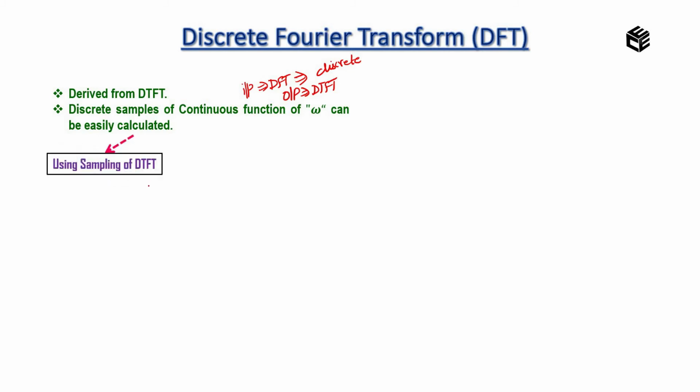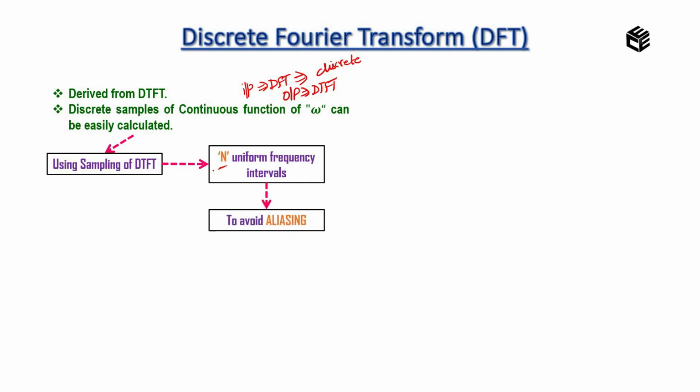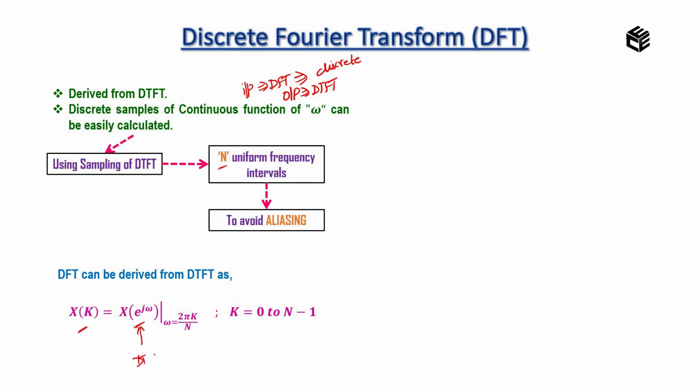With the help of a sampling technique, and the sampling is performed over a period of N. Since it is performed over a period of N, the effect of aliasing can be avoided with the help of discrete Fourier transform. Mathematically, we can relate discrete Fourier transform and discrete time Fourier transform with the help of this expression. That is, X of e power j omega represents the discrete time Fourier transform and X of k represents the discrete Fourier transform.